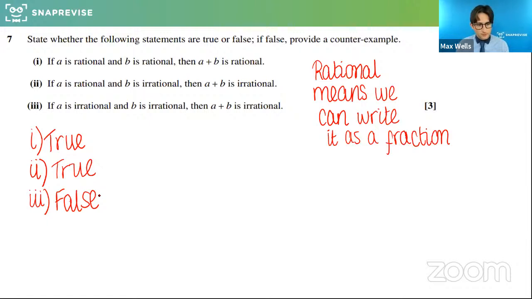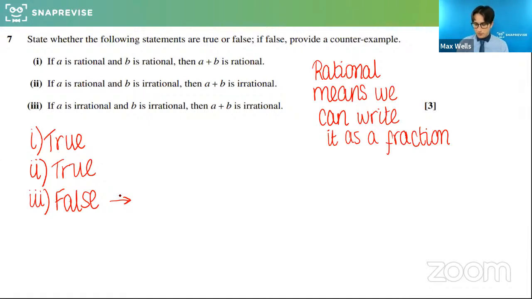0.6. That's a lovely example. Yeah, 2/3 plus 1/3. Hang on, we've got to be careful there though, because 0.6 recurring is rational. So a good try, but that would be a rational plus a rational, which would still equal a rational. We need to think of two irrational numbers that when you add them make something that's rational, because we're suggesting this is false. Anyone think? Thirds and 2/3 don't count. They are rational. Okay, so we've got to be really careful here.